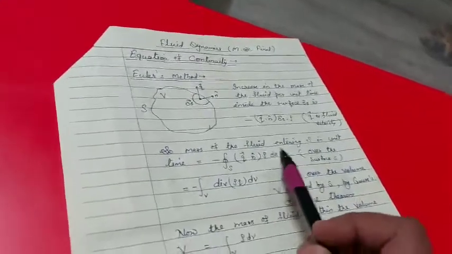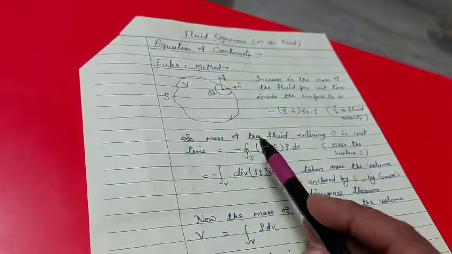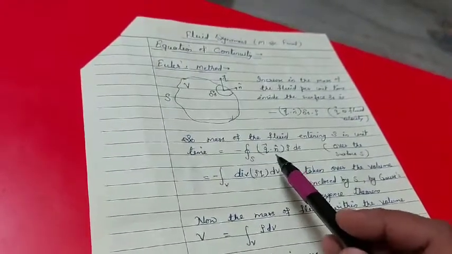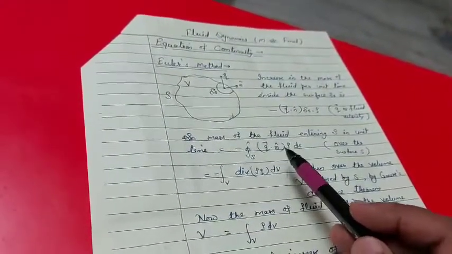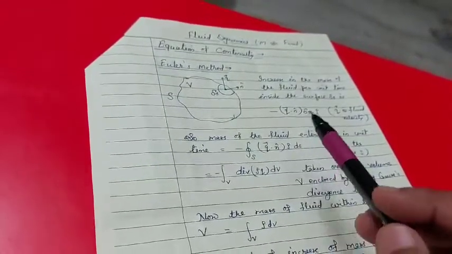So, mass of the fluid entering S in unit time is equal to surface integral with negative sign q dot n into rho dS over the surface S.